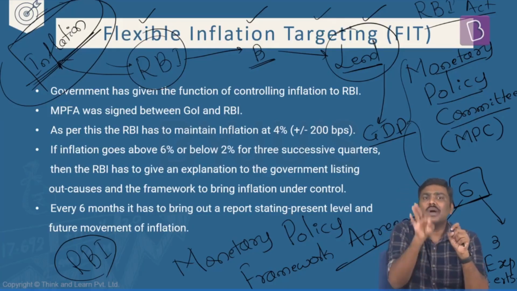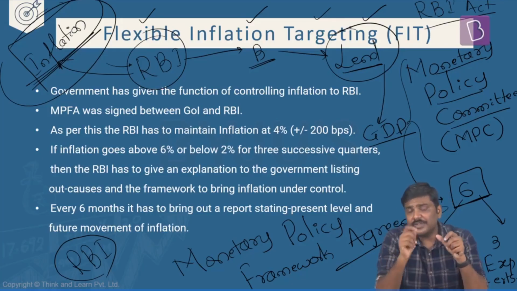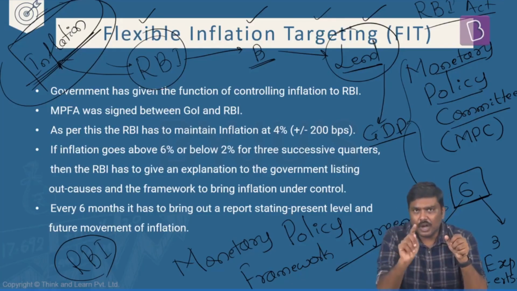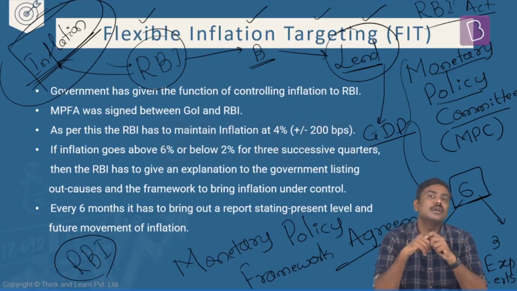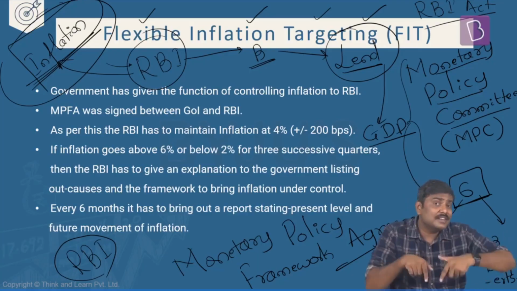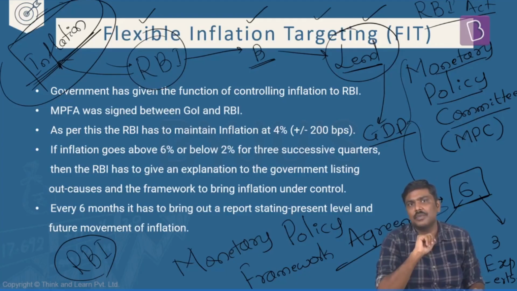What are the important points with respect to this particular agreement? First, very important point. RBI has been given the duty of controlling inflation. RBI will control inflation now. That is what Government of India says under this agreement. RBI will be having the duty of controlling inflation.